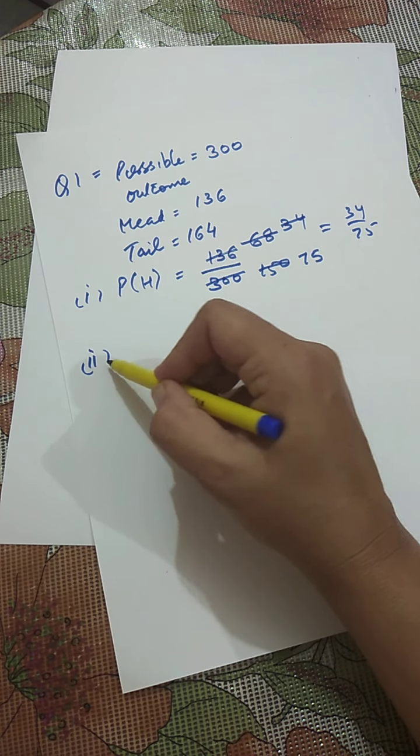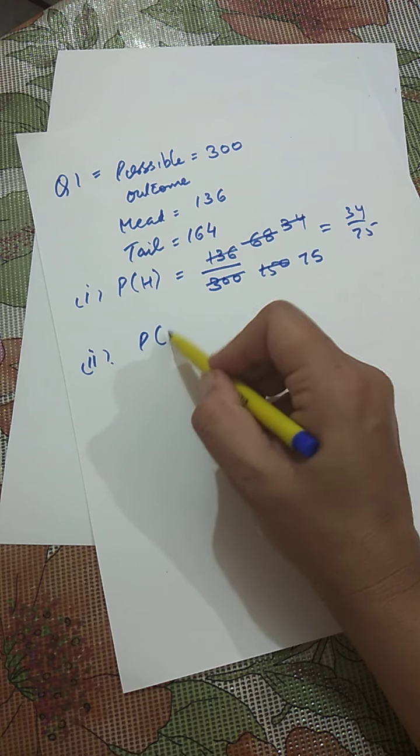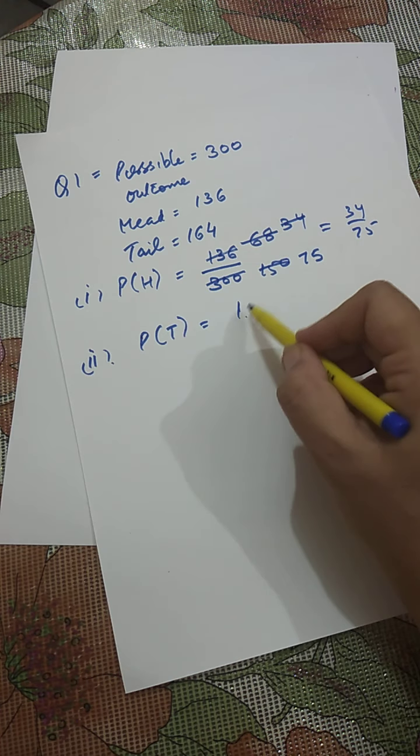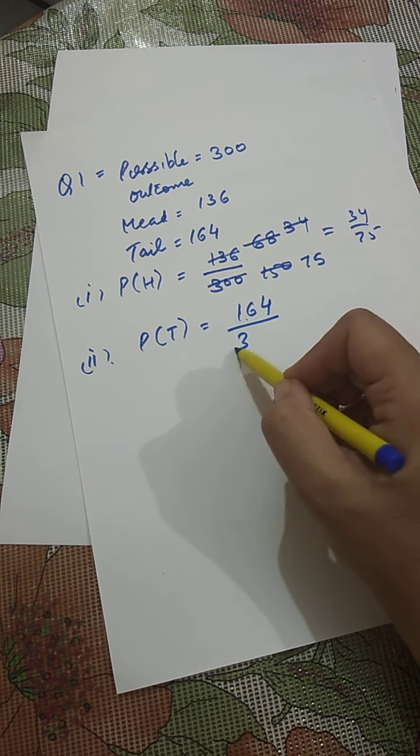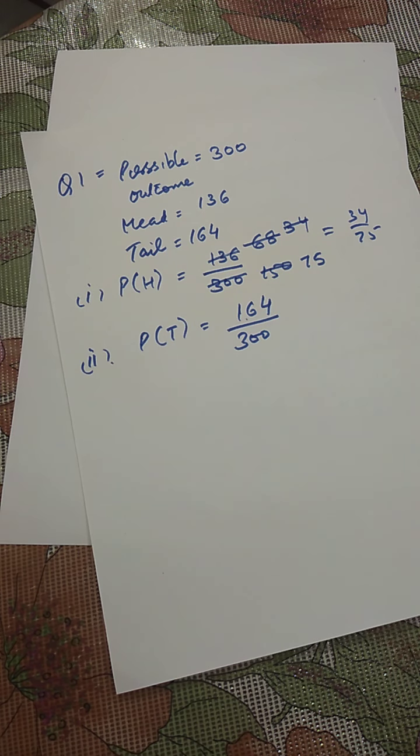Now the second part is: what is the probability of getting a tail? Tail, 164 is favorable and total is 300. You can do the cutting and bring it to the lowest fraction.